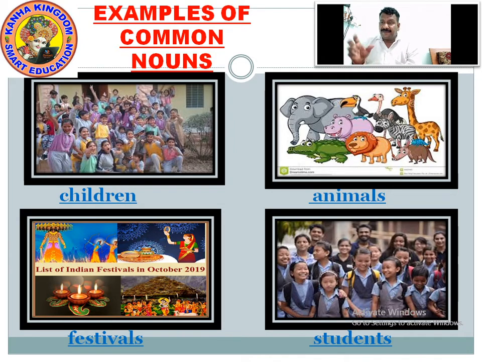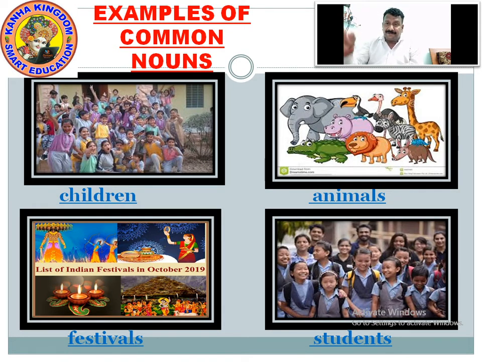So now in common nouns you can see general names. Like 3-4 festivals celebrated, they are called festivals. There is a set of animals, they are called animals. There are many children, they are addressed as children. There are many people who are studying, they are called students. The photo here shows the general common names: students, children, animals, festivals.